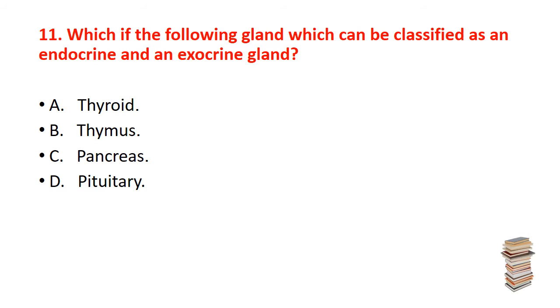Now, 11th question. Which of the following glands can be classified as both an endocrine and exocrine gland, or we can say mixed gland? The options are A, thyroid gland, B, thymus gland, C, pancreas, D, pituitary. The correct answer is C, that is the pancreas.